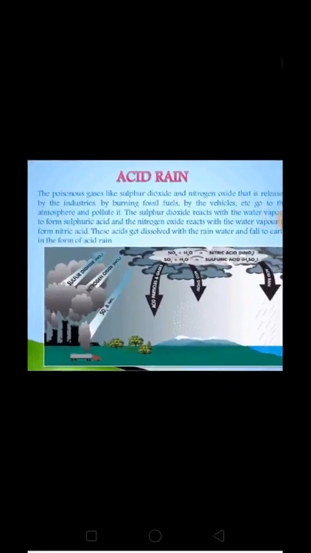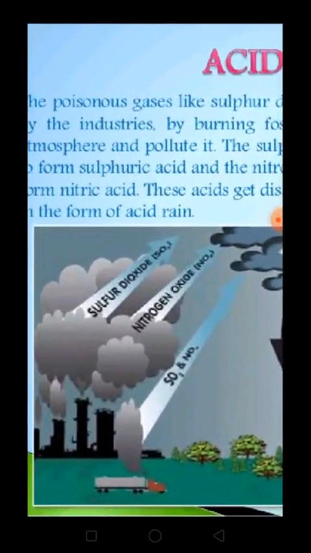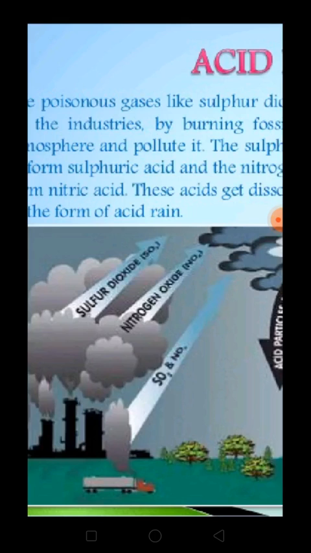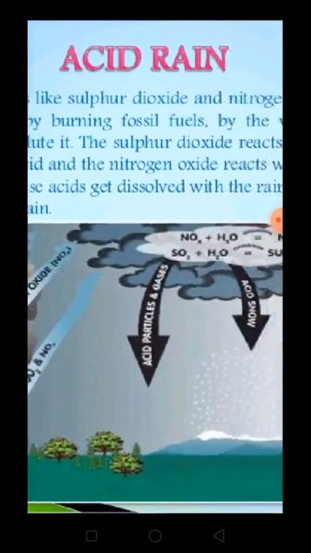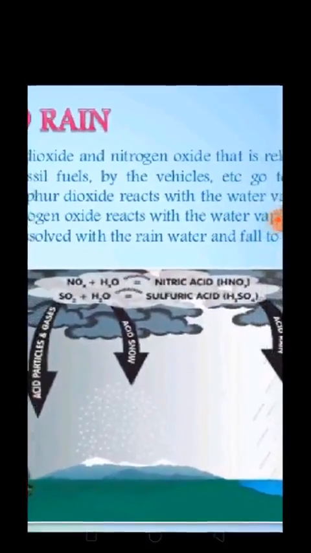This is acid rain. Air pollutants like sulfur dioxide and nitrogen dioxide are emitted from vehicles, factories, power plants, etc., and get mixed into the air. Sulfur dioxide and nitrogen dioxide react with oxygen and water vapor present in the air. The reaction is going on over here. Both will react with the water vapor present in the air to form sulfuric acid and nitric acid respectively.